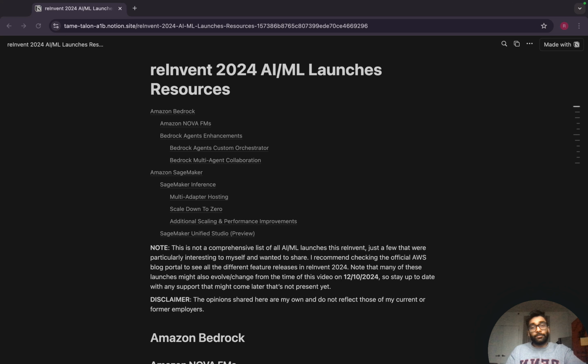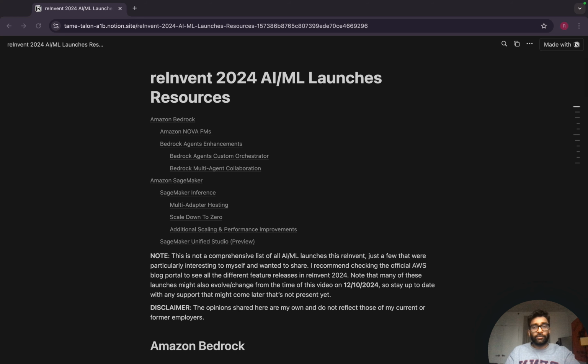I've luckily had the privilege of being a speaker on the AWS side these last 4 years, so I worked pretty heavily in the AI ML space. A challenge I've always had is there's so much cool information and knowledge that's shared here, but I wanted to make it a little easier for those of you that are specifically interested in AI ML by highlighting some of these key features and sharing some resources for you to get started with.